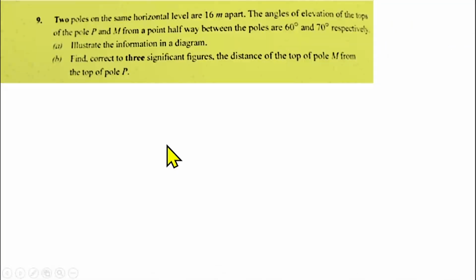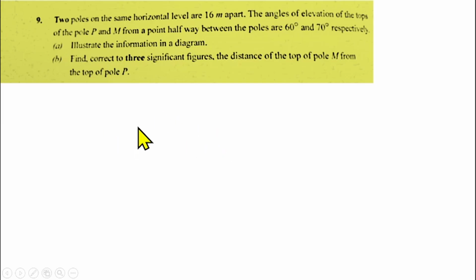Question number 9 is from angle of elevation and depression. Two poles on the same horizontal level are 16 meters apart. The angles of elevation of the tops of the poles P and M from a point halfway between the poles are 60 degrees and 70 degrees respectively. We are to illustrate the information in a diagram.